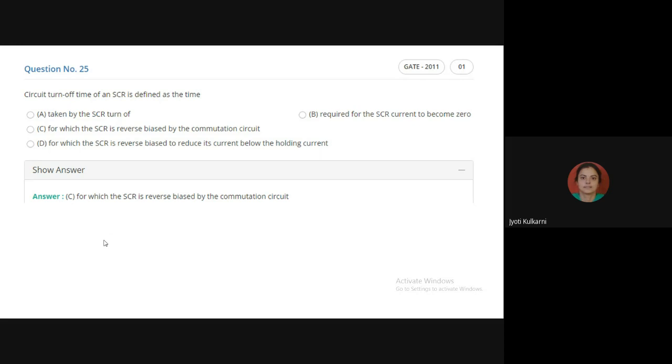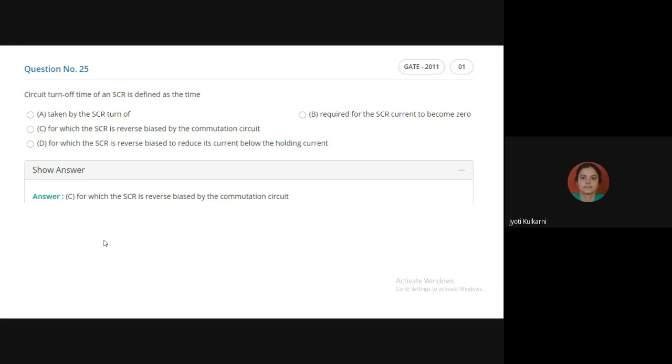And the circuit is giving a time of hardly 0.5 microsecond. So my SCR has a 1 microsecond turn off time period, and the circuit which I have designed on my board is going to give only half the time period to turn it off.